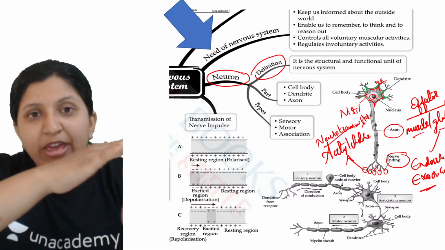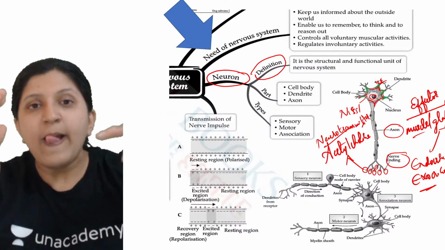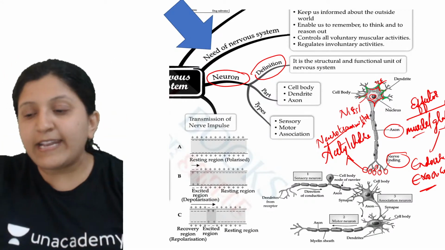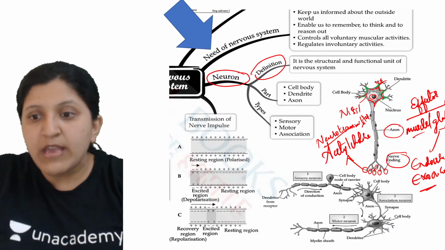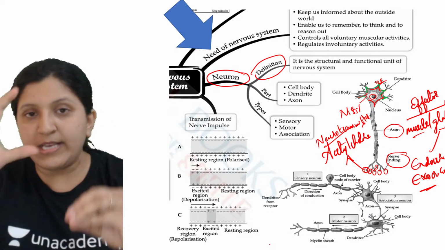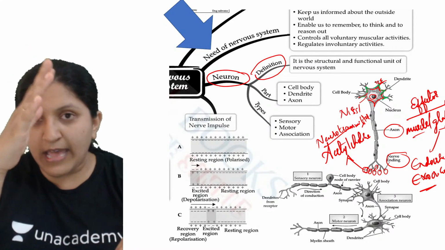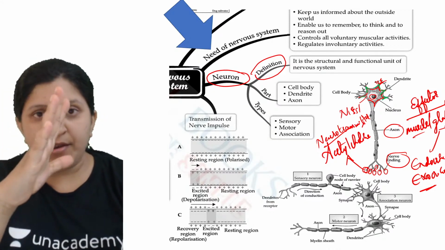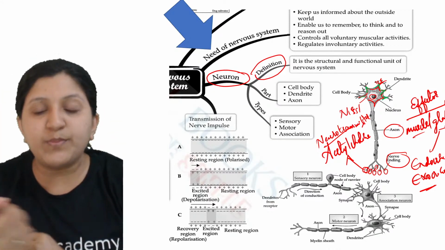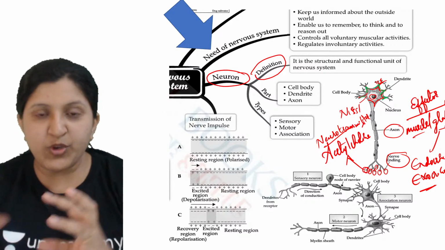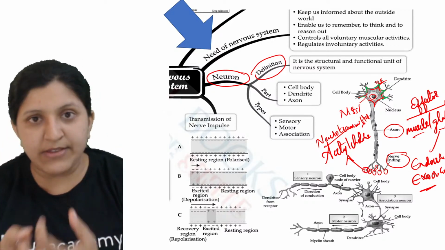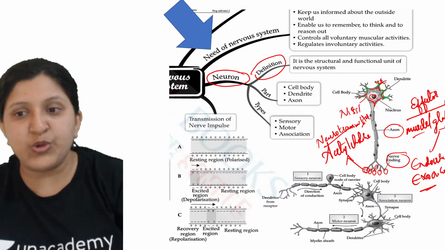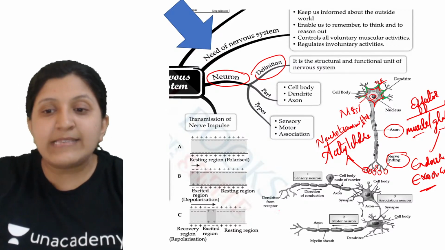The information is being carried: a wave of irritability is set in the axon, and once the neurotransmitter is released from this particular bulb, the next dendrite, so let's say this is another neuron and this is a dendrite, is going to receive that particular neurotransmitter. Once that is done, a wave of irritability is set in the next neuron as well. That we call a synapse.